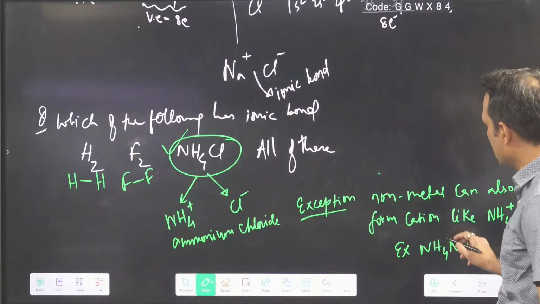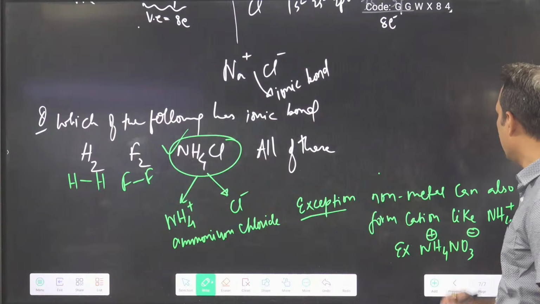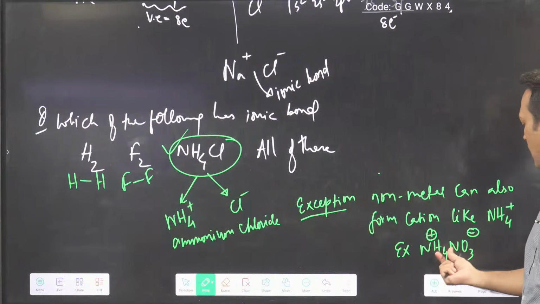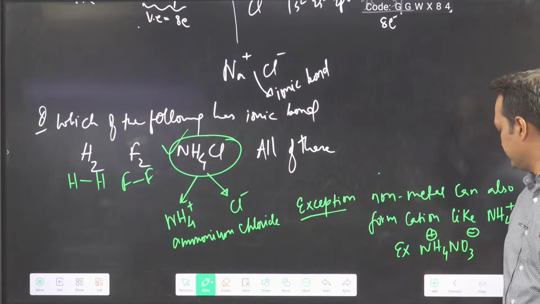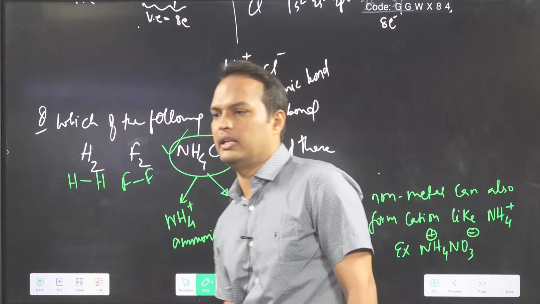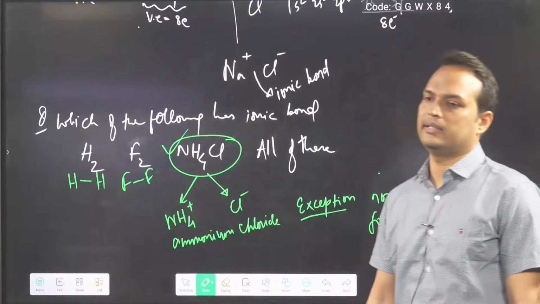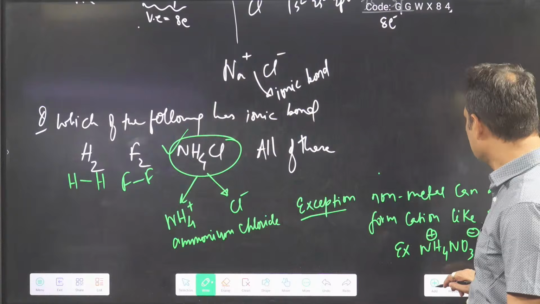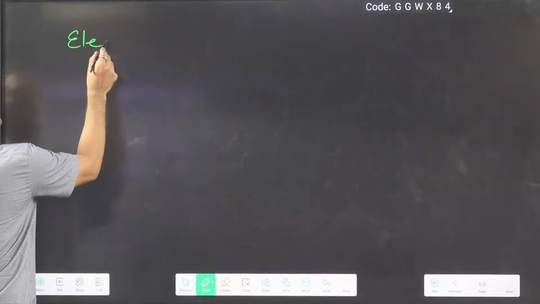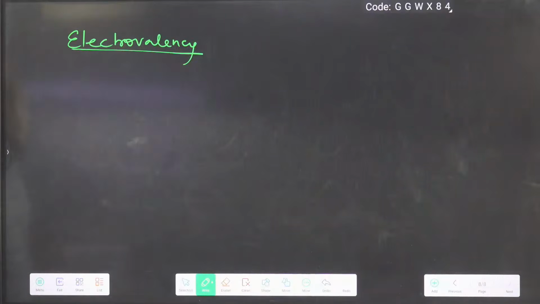Next time I can give you the example NH4NO3. So you will say, sir, now I know that NH4 plus cation is there and NO3 minus anion is there. So ammonium nitrate. Okay? So you have to read all these things. This is also written in NCERT that NH4 plus is a cation formed by non-metal. Okay? Let's move forward. So next point is electrovalency. Next point is what?